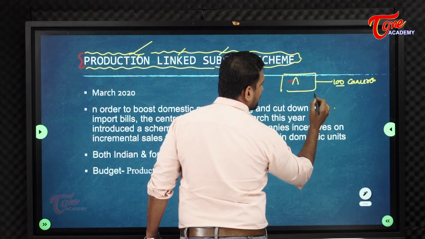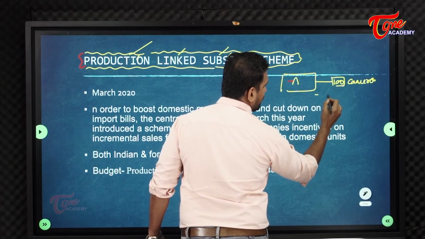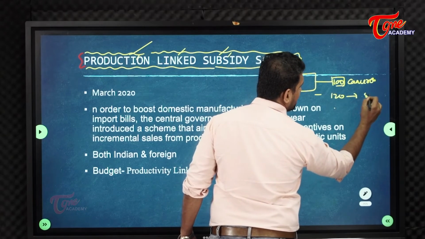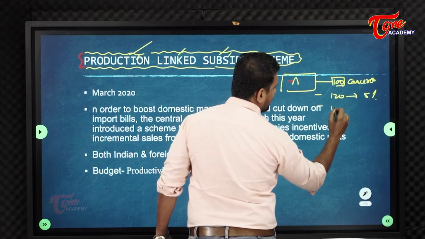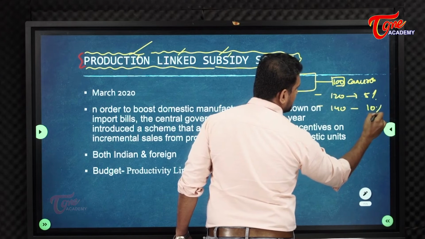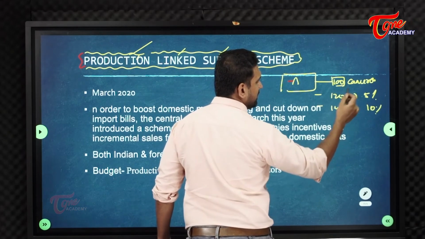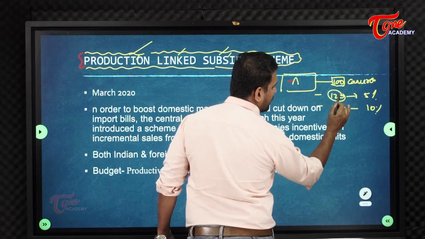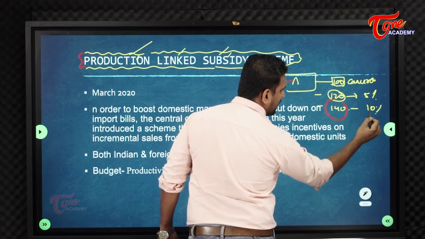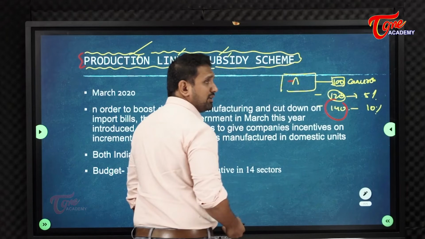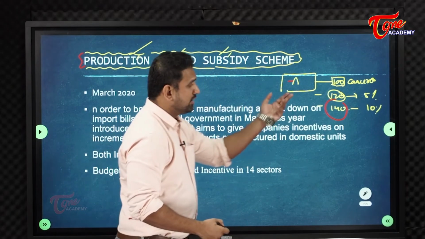So government said that, okay, you are producing 100 now. If you produce 120, I will give 5% subsidy. If you produce 140, I will give 10% subsidy. Like that, government said the more incremental sale, 100 above 120, and so on.